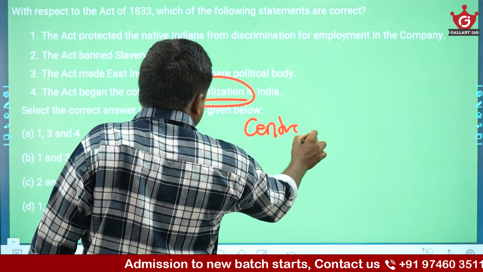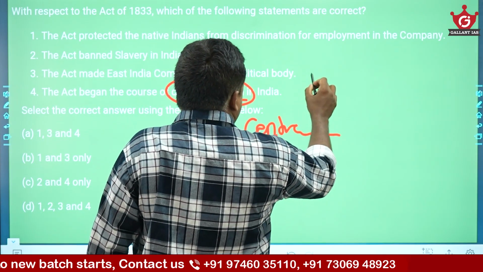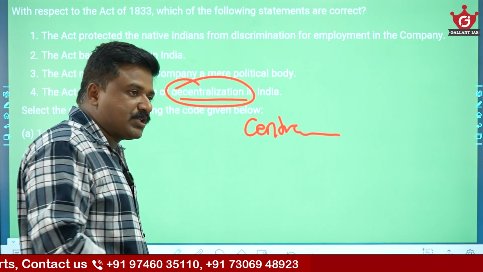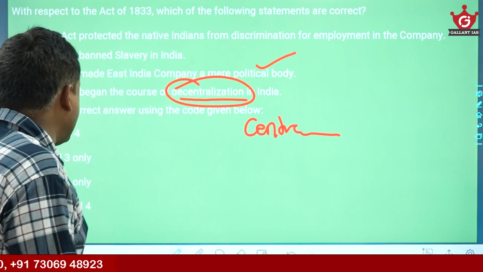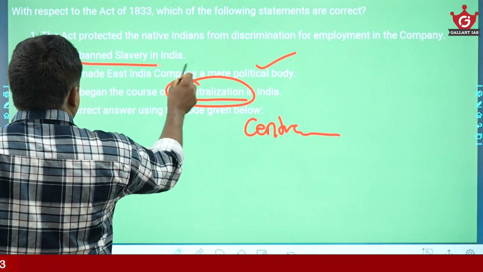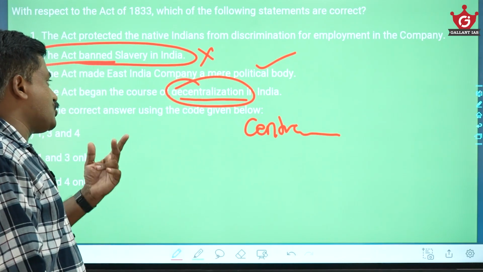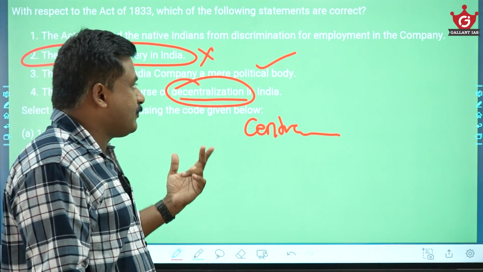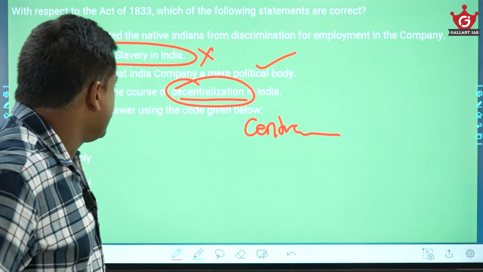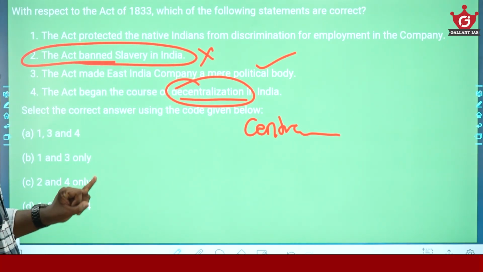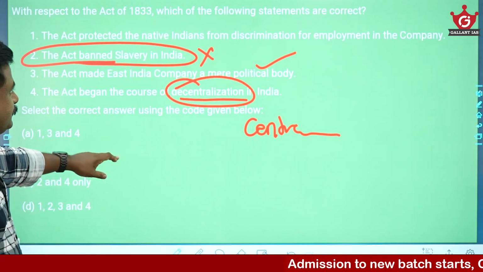This Act facilitated centralization. Then, the Act made East India Company a mere political body. That is true. The company's commercial monopoly ended and it became a political body. So that is correct regarding the 1833 Act. Then, the Act banned slavery in India, but slavery was banned in India much later. The Act protected native Indians from discrimination for employment in the company. That is true, but only in the written laws; in practice it was not the same. So I will go for the first one is correct and the third one is correct, and the second and fourth are wrong statements. So I will go for 1 and 3 only.